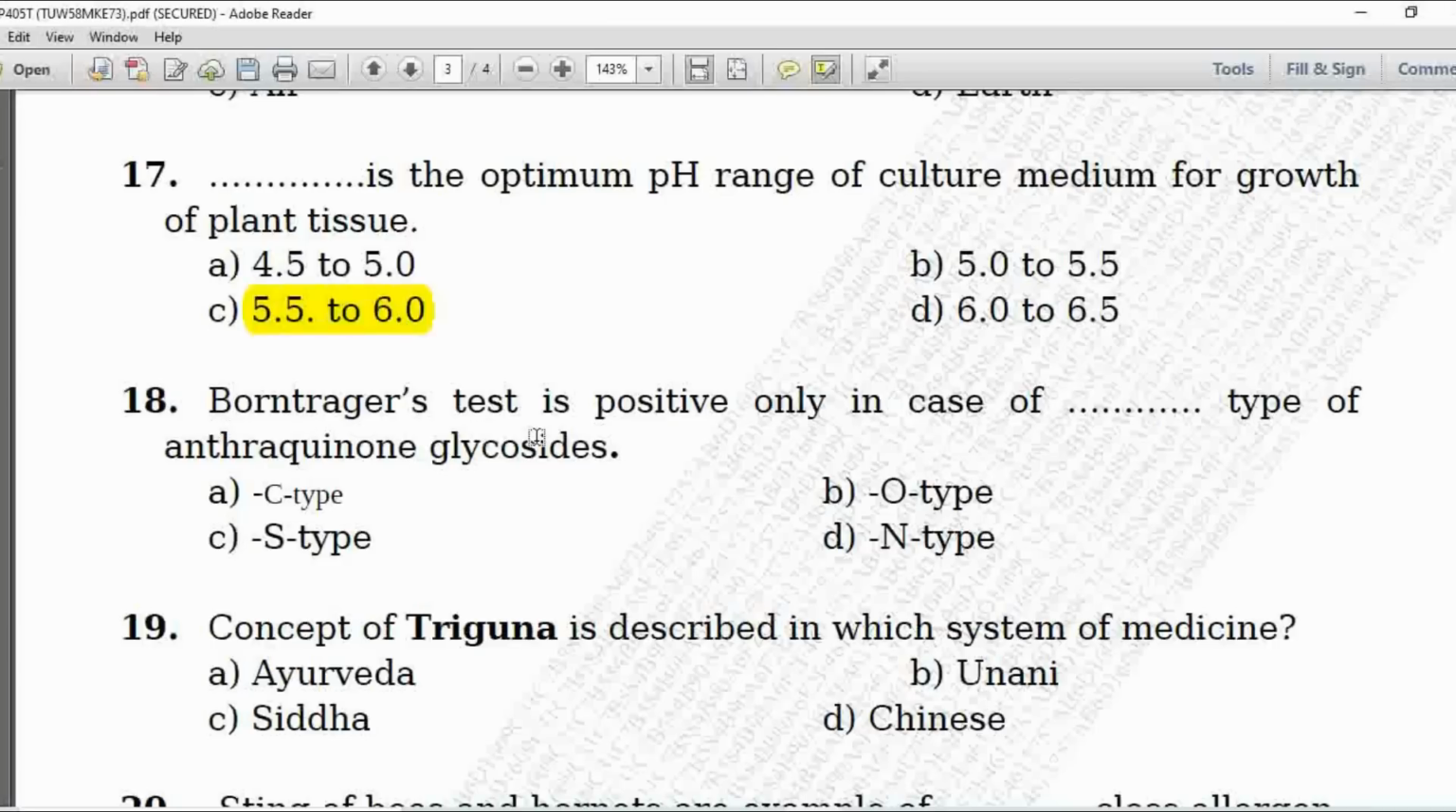18th MCQ, Borntrager's test is positive only in case of dash dash type of anthraquinone glycosides. Option A is C type, B is O type, C is S type and D is N type. Here Borntrager's test is positive only in case of C type of anthraquinone glycosides.